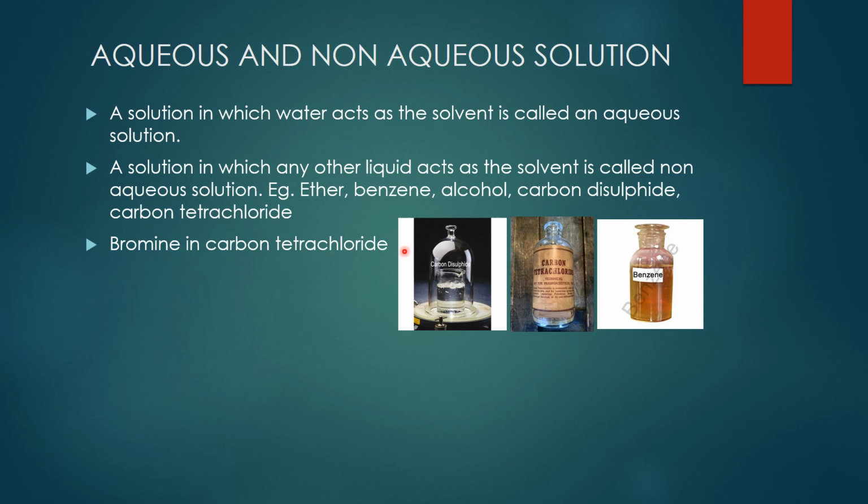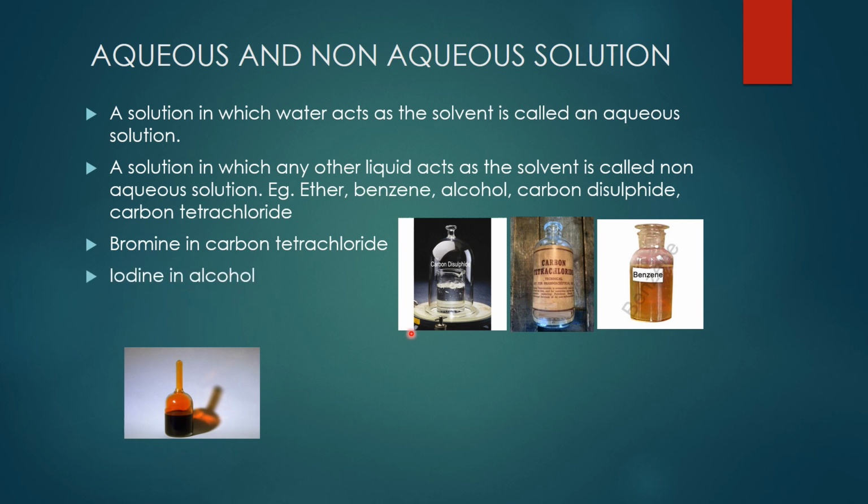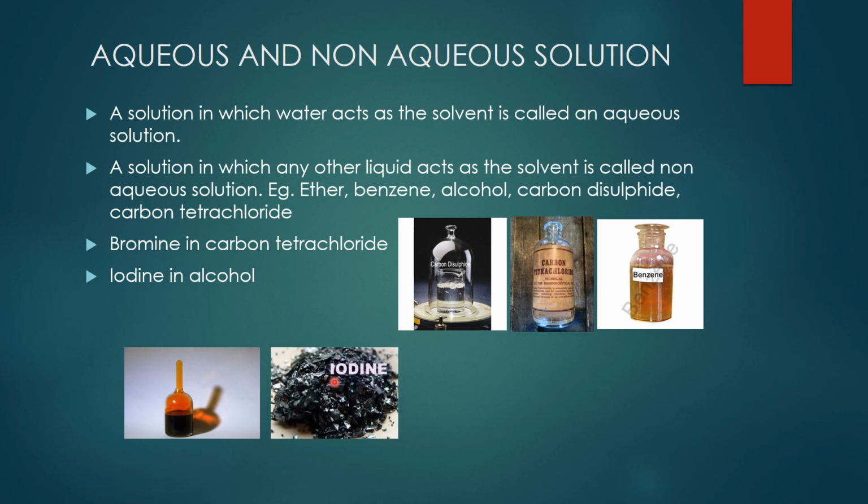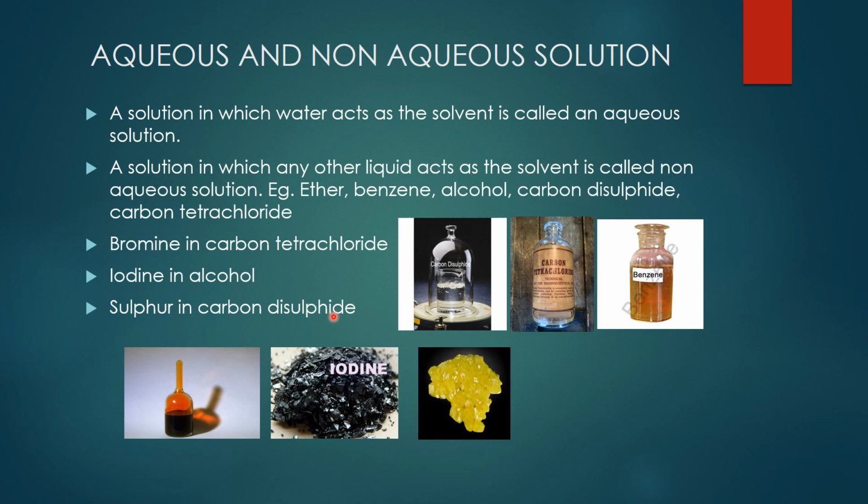Bromine in carbon tetrachloride. Bromine dissolves in carbon tetrachloride. This is bromine. Okay, children, this bromine dissolves in carbon tetrachloride. Next one, iodine in alcohol. Already we discussed, isn't it? This is iodine. It dissolves in alcohol. It won't dissolve in water. It dissolves in alcohol. So alcohol comes under non-aqueous solution. Sulfur in carbon disulfide. Sulfur dissolves only in carbon disulfide. So carbon disulfide is a non-aqueous solution. This is sulfur. What is the color of sulfur, children? Yellow color.